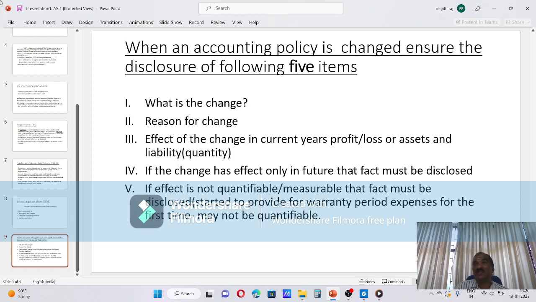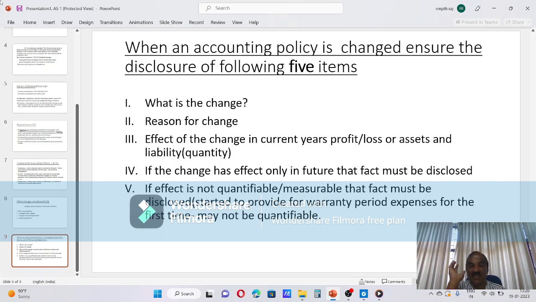Auditor should qualify it, and if fundamental accounting policies are followed, you need to disclose. If fundamental accounting policies are not followed, auditor as well as management should specifically state the reason. And accounting policy should be consistently followed, and it can be changed under LAB 3 conditions. And whenever a change is there, 5 things must be disclosed.